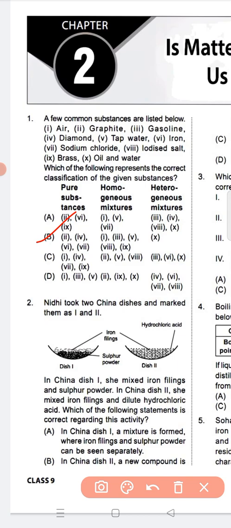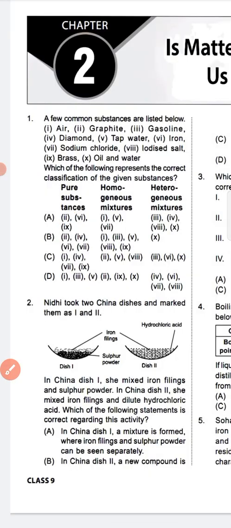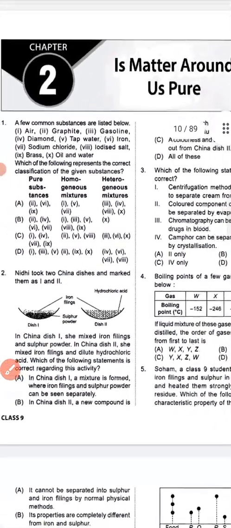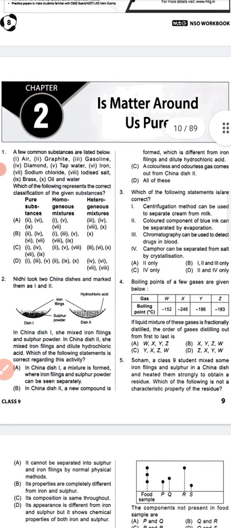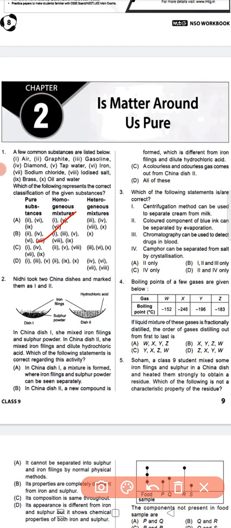Next, Nidhi took two china dishes and marked them as 1 and 2. In china dish 1, she mixed iron filings and sulfur powder. In china dish 2, she mixed iron filings and dilute hydrochloric acid. Which of the following statements is correct regarding this activity?